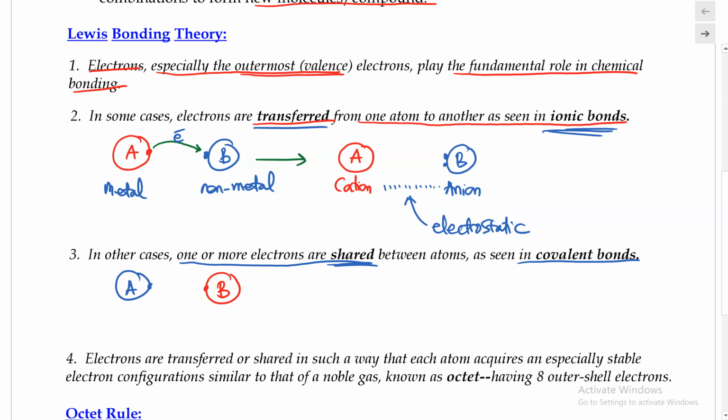But instead of transferring electrons, A and B are now sharing the electrons together. And now the two electrons are in the middle.